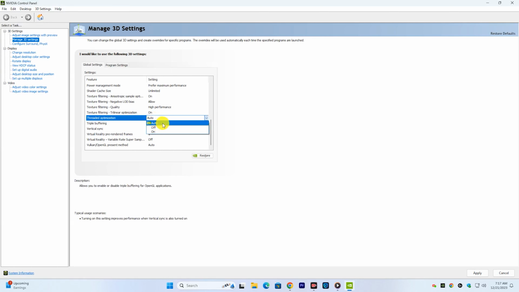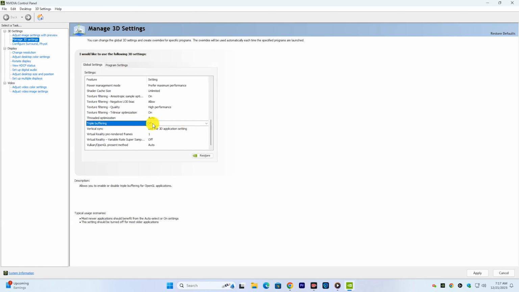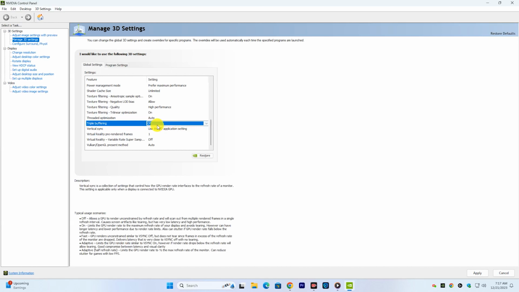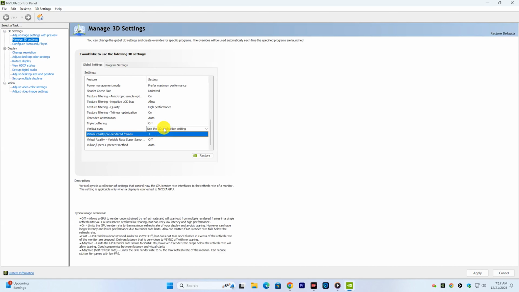Threaded optimization, set this to auto. Triple buffering, turn this off. Vertical sync, turn this off.